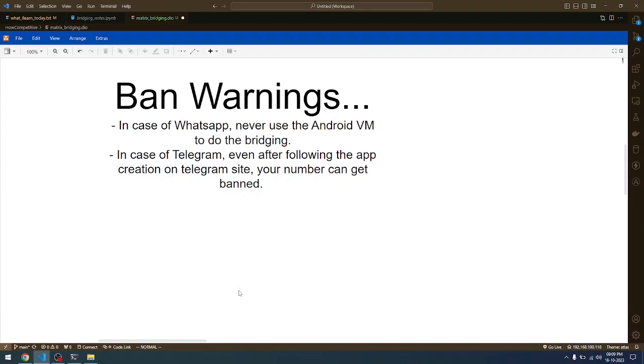You will get unbanned in a couple of days or a couple of weeks, depending on how fast the Telegram team reacts. But this is one of the risks that you guys have to keep in mind. If you are going to use WhatsApp and Gmessages, etc., from your phone, the risk of getting banned is very, very minimal. So you don't need to be afraid if you're using it from your phone. But Telegram, be careful. Okay, so I've given you a fair warning. So you have to take the responsibility for the next step that comes.